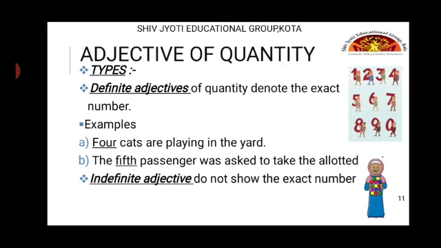And here comes the next, indefinite adjectives, which do not show the exact number. Examples, some, many, all, few. She has taken all the books. That means no quantity has been defined, but yes, more than enough has been taken by the noun.